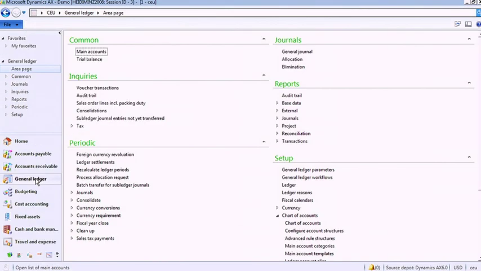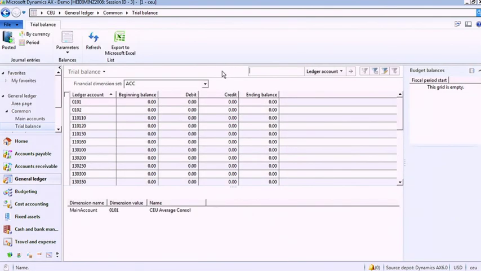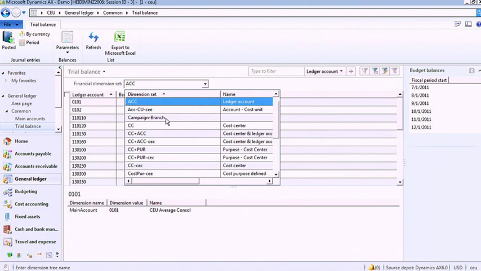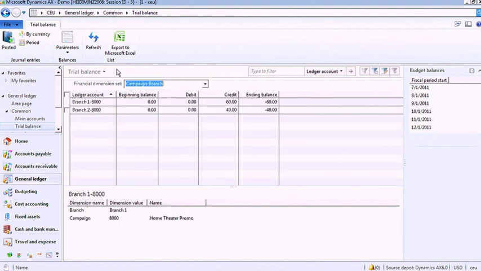So I'm going under the general ledger area. A new list page is called Trial Balance. I'm just going to specify a financial dimension set, which is a grouping of financial dimensions for analysis, to the one I've defined for both campaign and branch. And now I can see that entry I just created visible in the trial balance form for additional analysis.